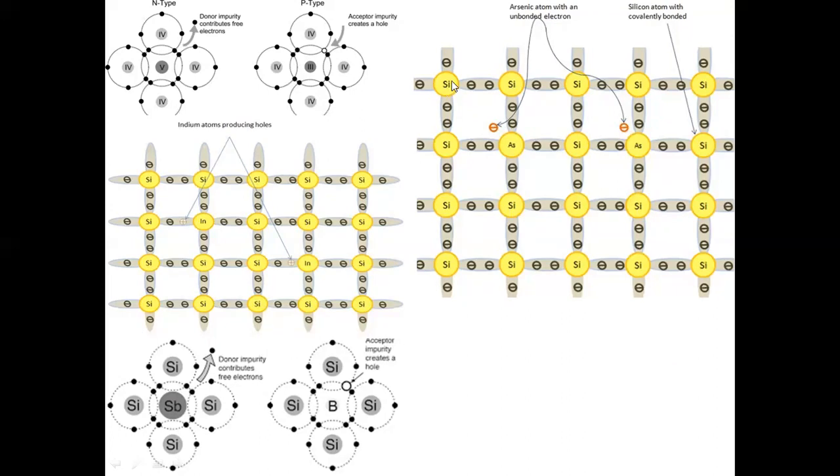In silicon, 4 bonds are being formed. When it is doped with arsenic, 4 different bonds are formed, and the electron is left out. This electron is responsible for conduction of electricity in the silicon crystal. Otherwise, there is no conduction in silicon crystal, because there are no free electrons present; all are bonded with other silicon atoms. When we add an arsenic impurity, which is pentavalent, an extra electron is introduced, and these extra electrons are responsible for conduction in silicon crystal.